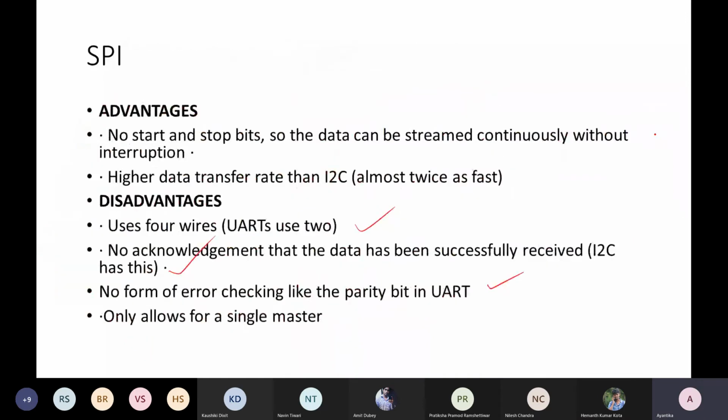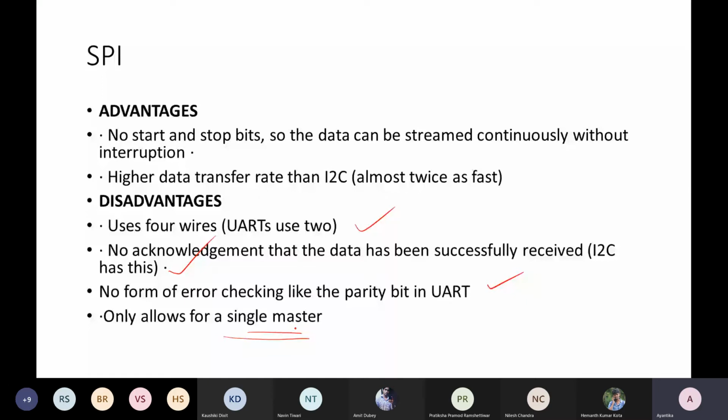And single master: there was no master concept in UART. At least here there is a single master concept, but we will see later another protocol, I2C, where we can support multiple master and multiple slave scenarios.